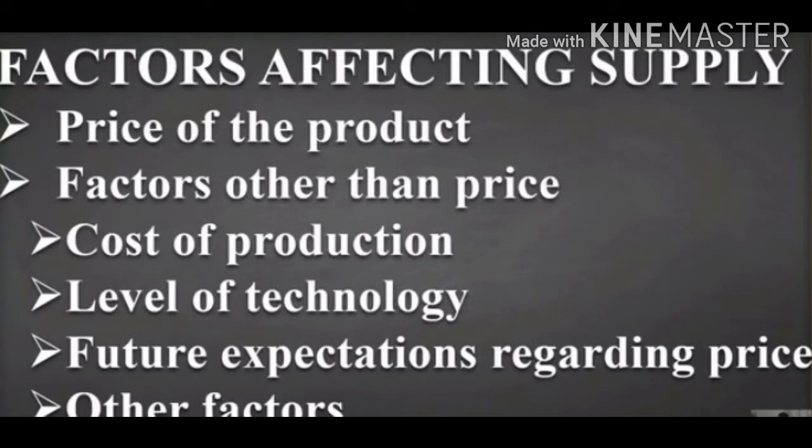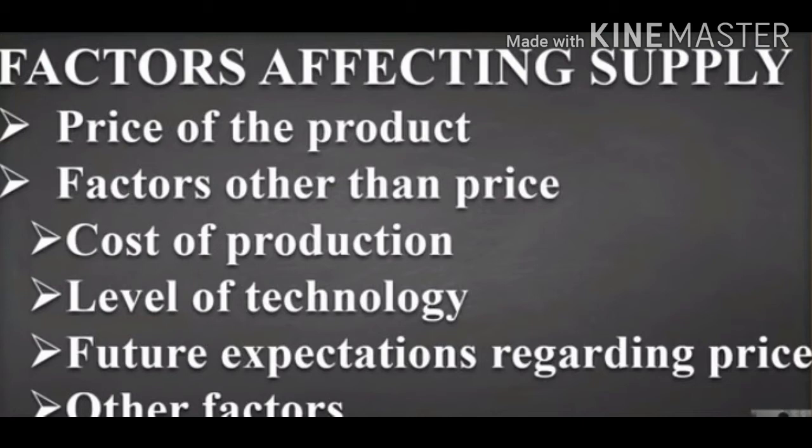Factors affecting supply. First is price of goods, that is products, and the second is factors other than price. Price of goods: price is an important determinant of supply. A producer sells goods for earning profit. Thus, there is a positive relationship between price of a good and its supply.